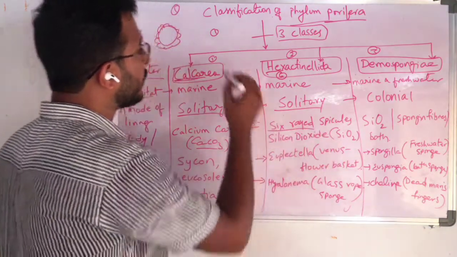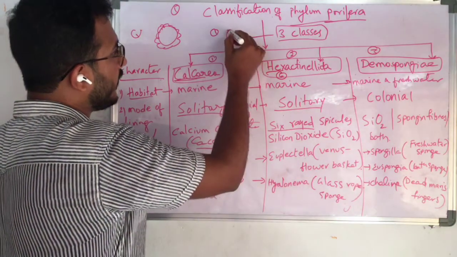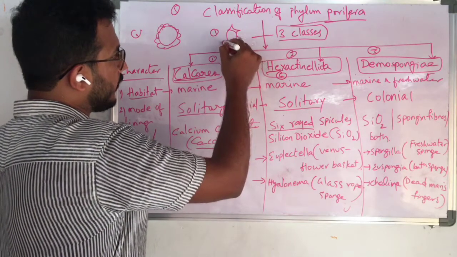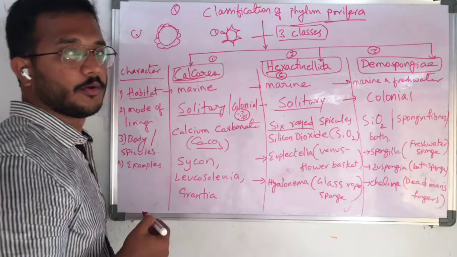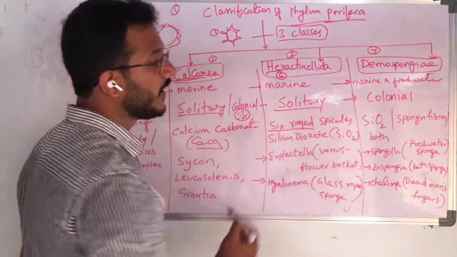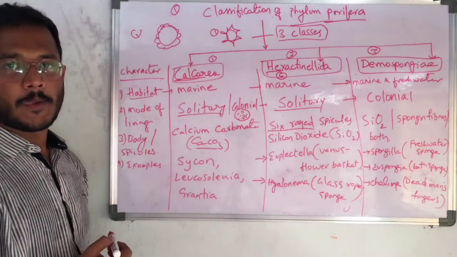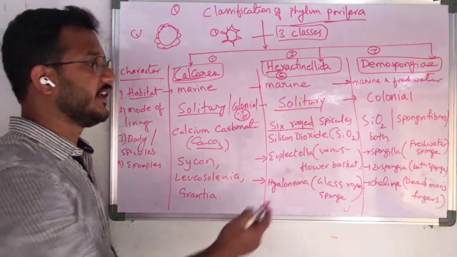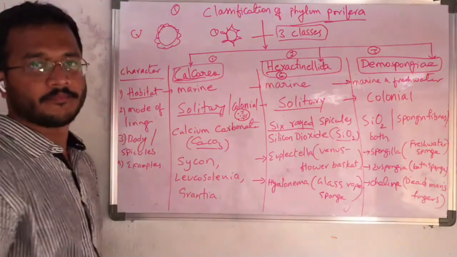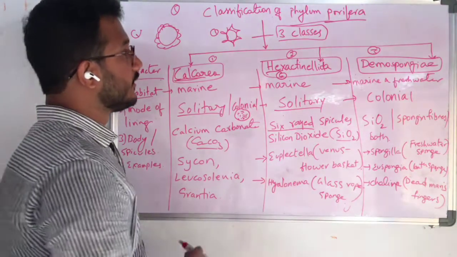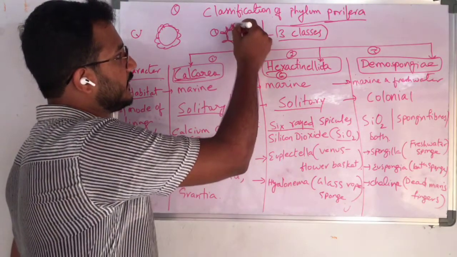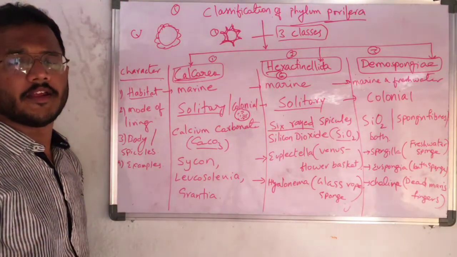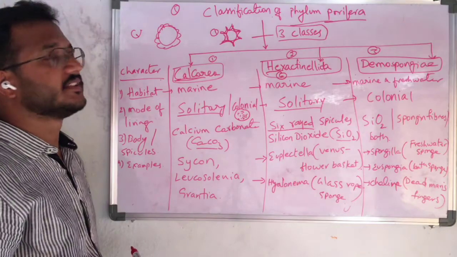The body is surrounded by 6 rayed spicules, and those spicules are formed by silicon dioxide, which is the glass material, as in the artificial glass we prepare. 6 rayed means the silicon dioxide is deposited in a ray manner, and the rays are 6 in number.